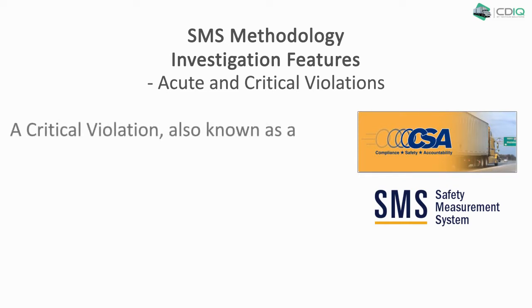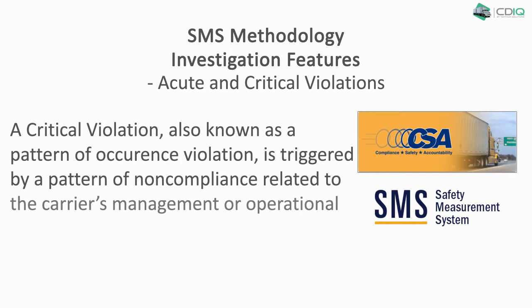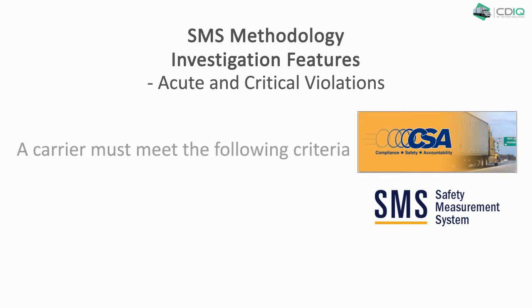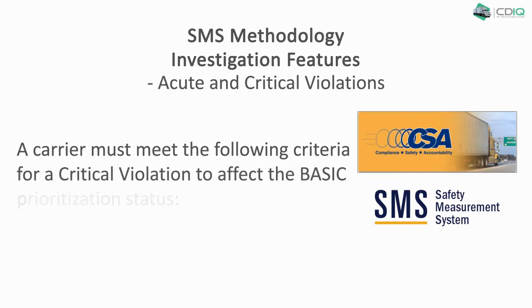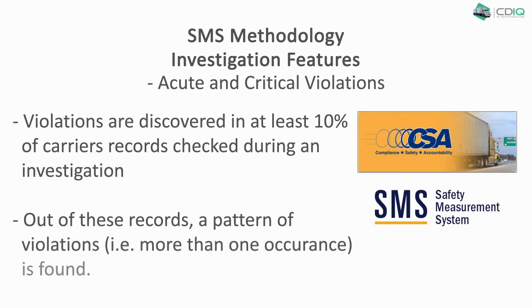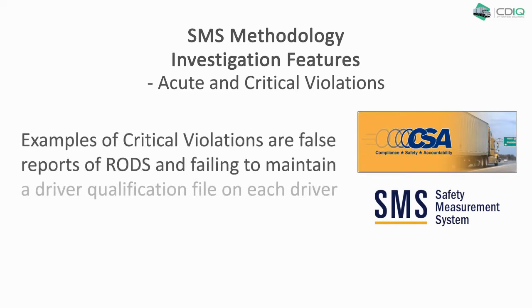A critical violation, also known as a pattern of occurrence violation, is triggered by a pattern of non-compliance related to the carrier's management or operational controls that is found during an investigation. A carrier must meet the following criteria for a critical violation to affect the BASIC prioritization status. Violations are discovered in at least 10% of the carrier's records checked during an investigation, and out of these records, a pattern of violations is found. Examples of critical violations are false reports of RODS and failing to maintain a driver qualification file on each driver employed.